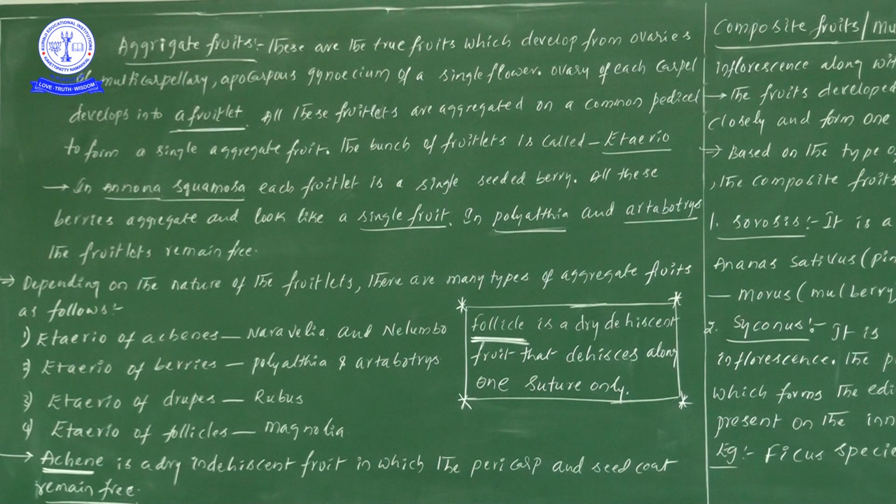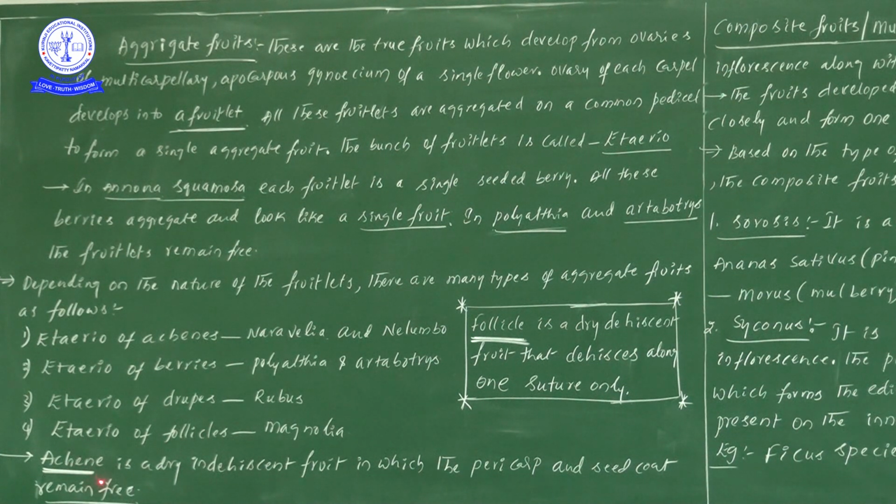Among dry fruits, caryopsis, then cypsella, then nut. In a nut we see the pericarp and seed coat remain free. The best example is Anacardium occidentale, the cashew nut we took in the previous video. So take only this particular statement, not the entire statement. It is similar to nut formation.